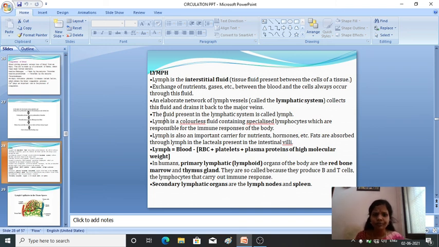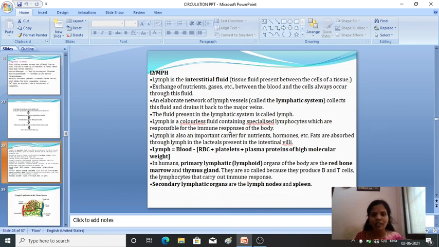What is lymph? The fluid present in the lymphatic system is called lymph. Lymph is a colorless fluid containing specialized lymphocytes which are responsible for the immune response of the body. So this lymph plays a very important role in maintaining the immune system of the body.